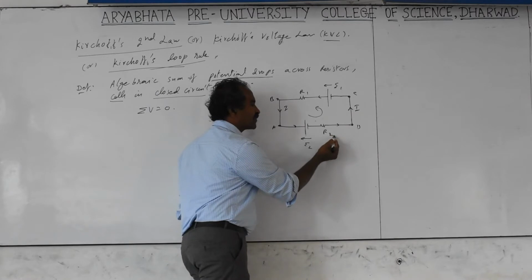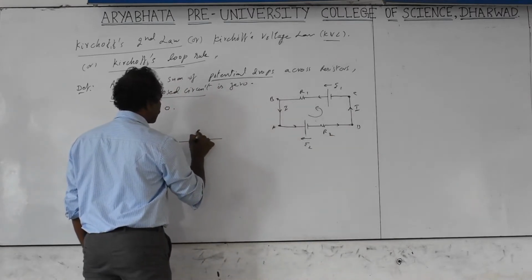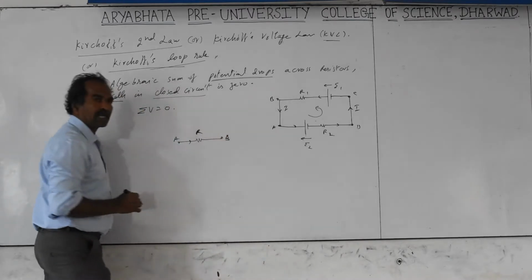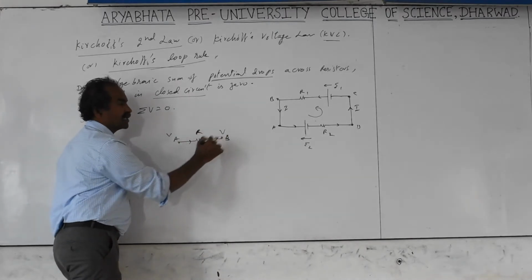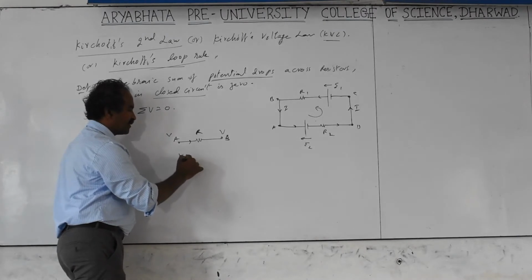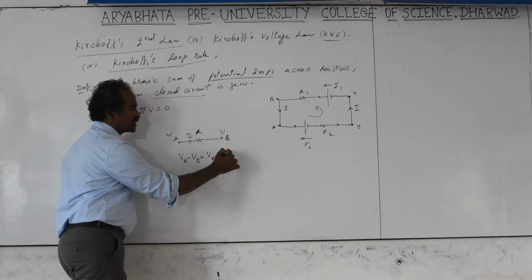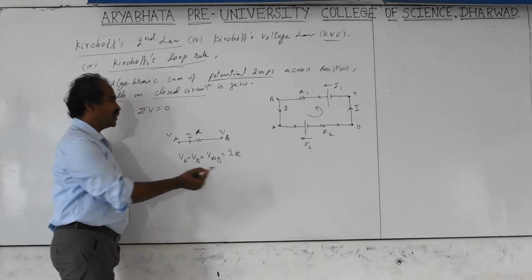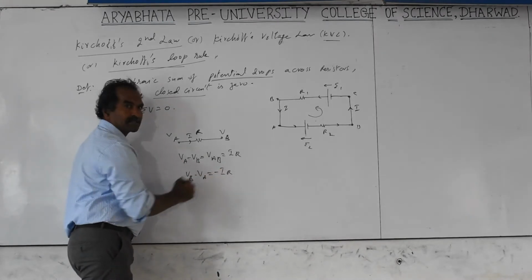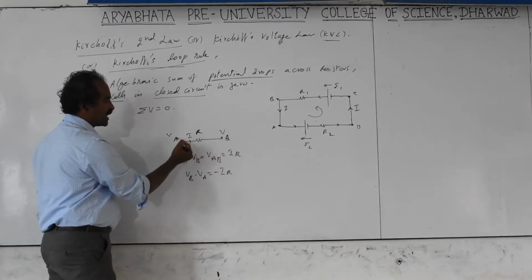Another one is R2. Take the voltage across the resistor: for example, this is point A and this is point B. Current is going from A to B, high potential to low potential, always. That means VA is greater than VB. VA minus VB is equal to I into R, where I is the current. But if I take VB minus VA, reversed, it becomes minus IR. Why? Because VB is low potential and VA is high potential. Current is traveling from high potential to low potential.